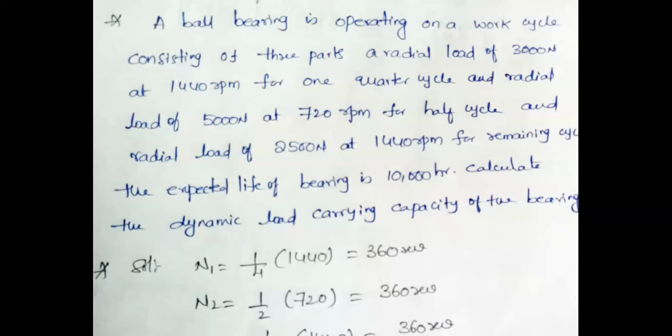Whenever a percentage is given, it means 100%. Likewise here, with half or one quarter, you have to consider it as one value and calculate for one value. Now try to calculate what the total speed is. Total speed is nothing but the speed of rotation of the different cycles.